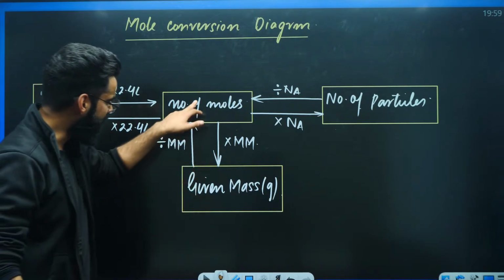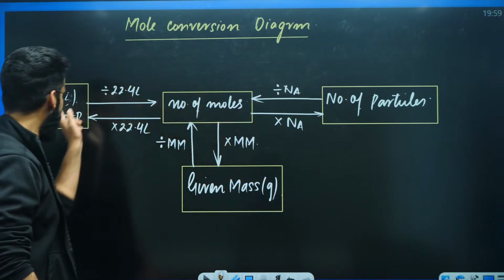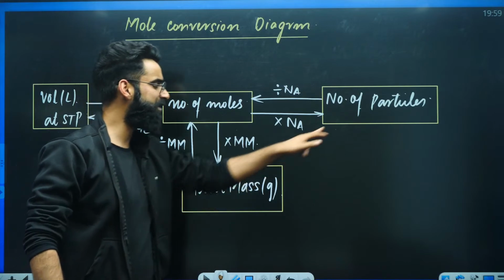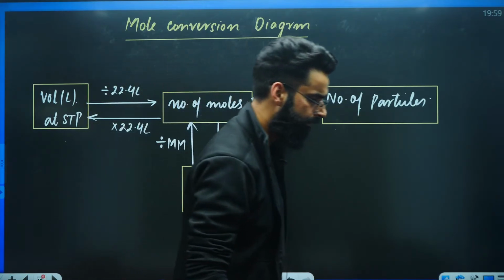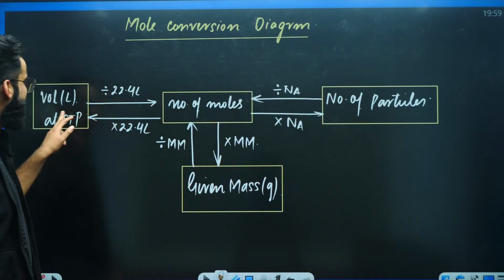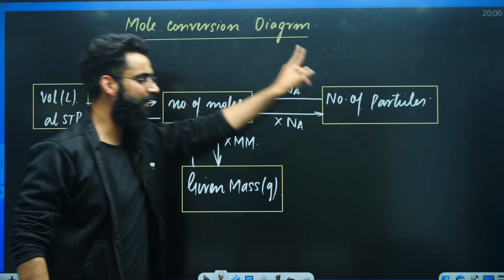Since you got the relation between moles and mass, moles and particles, and moles and volume, did you get some direct relationship between mass and particles? No, right? Did you get a direct relationship between mass and volume? No. Did you get a direct relationship between volume and particles? No.